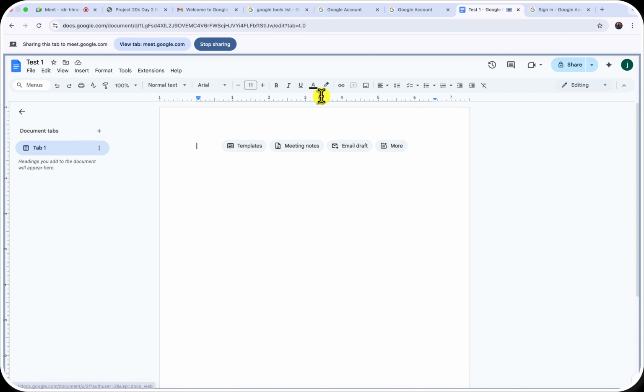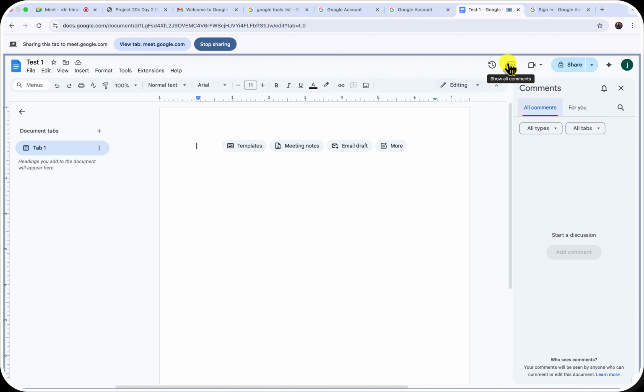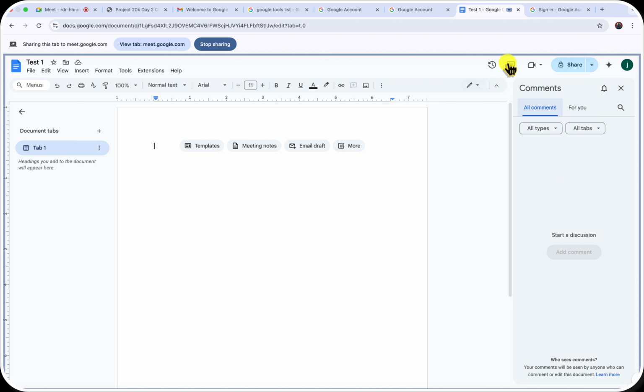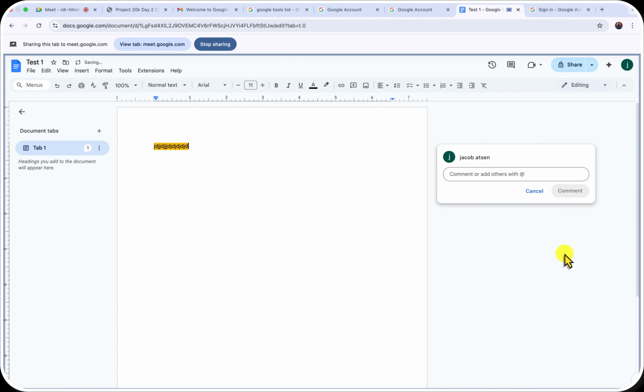Then the next thing is you actually have where people make comments. So when you make some inputs on a document, you can add a comment in regards to this. So I can say this is test one.